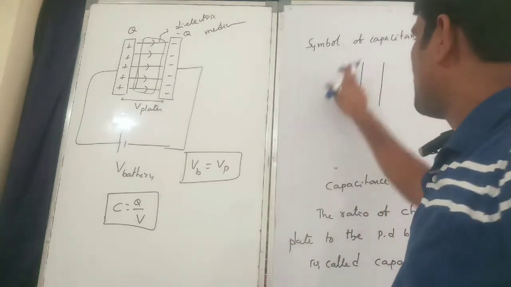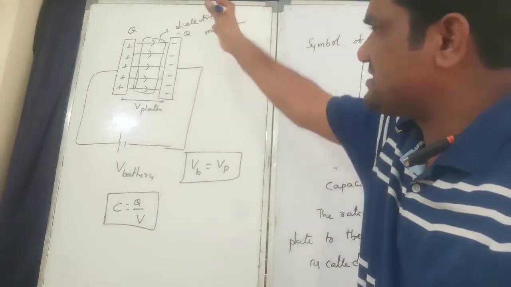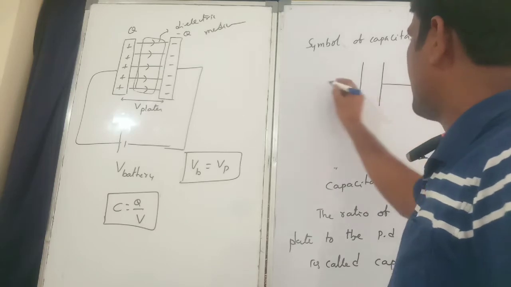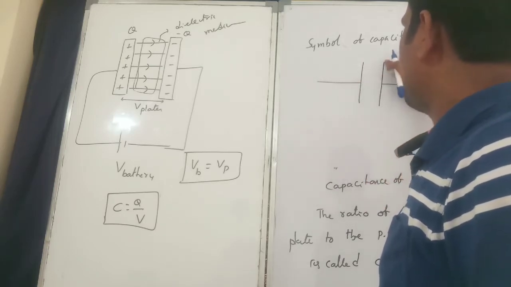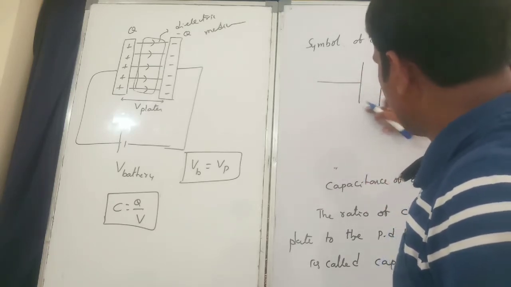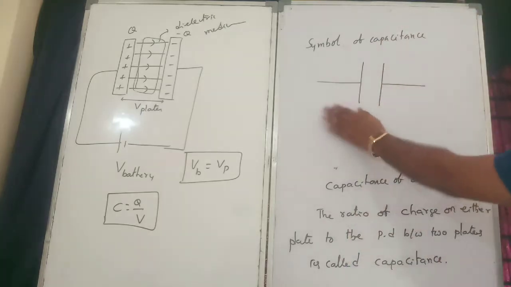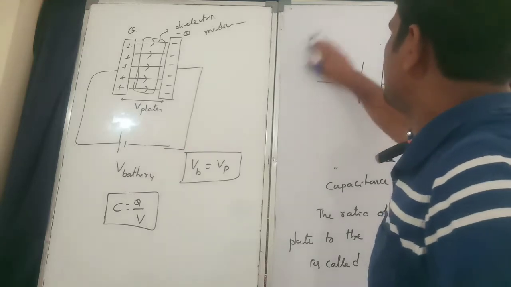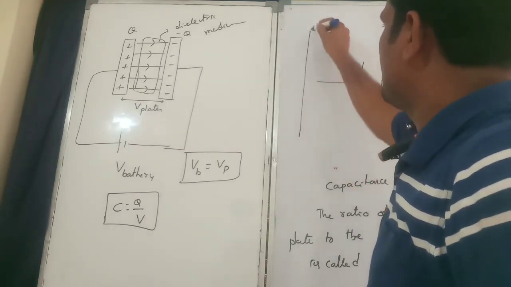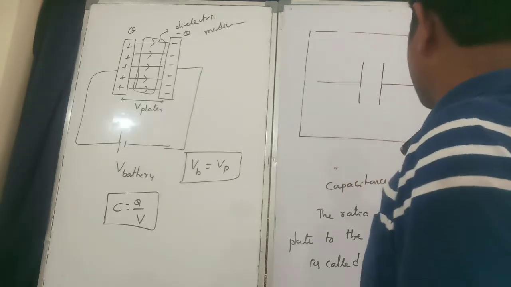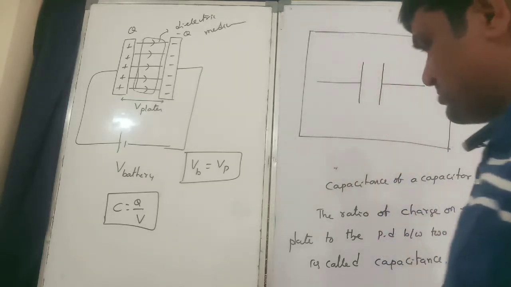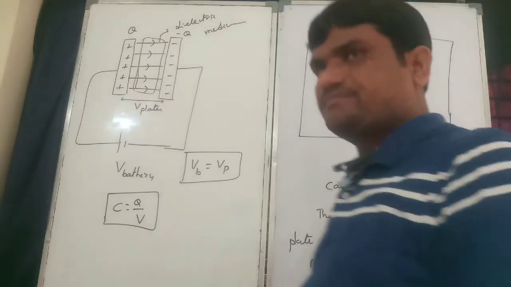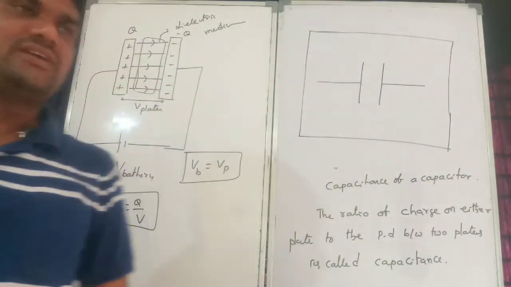The positive line is the first conductor, and the second conductor is connected to our battery. Remember, both have the same length only. So this is the symbol of a capacitor.